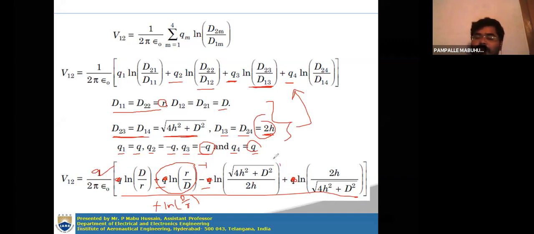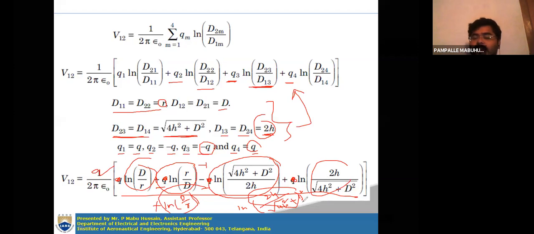So in a similar manner, this can also be written as ln 2h by square root of 4h square plus D square. Okay, so these two are the same. So this and this both are the same, and these two are the same. So this will be 2 ln D by r, and 2 ln 2h by square root of 4h square plus D square you will get. Okay.